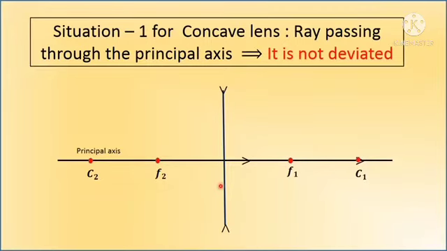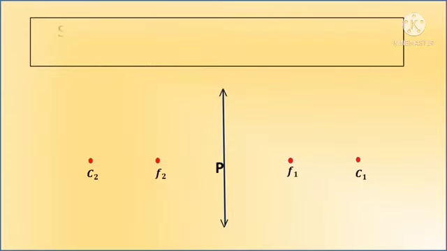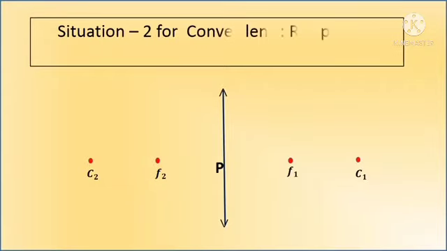Any ray passing through the optic center is also undeviated. Here, the principal axis means the horizontal line that passes through the optic center, the midpoint.